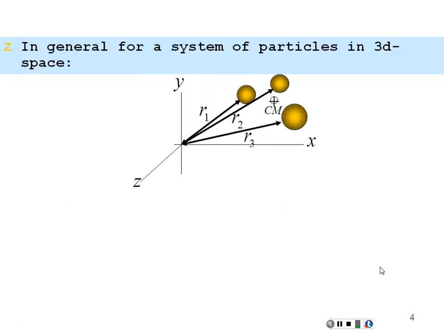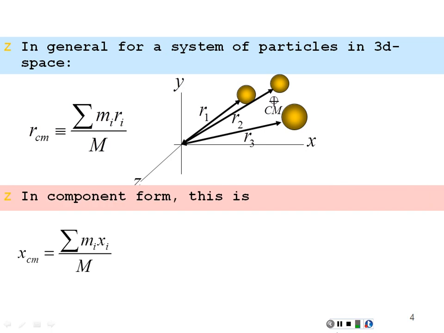In general, if we had a system of particles in 3 dimensions, we might have a whole bunch of masses out there, all with their 3-dimensional coordinates, x, y, and z. How do we solve the center of mass for that kind of problem? Well, what we'd like to do is break it up into 3 one-dimensional problems. We can find the center of mass in the x direction, the center of mass in the y direction, and the center of mass in the z direction. And then that would be our x, y, and z for that location of the center of mass. So we just break it up into three components.